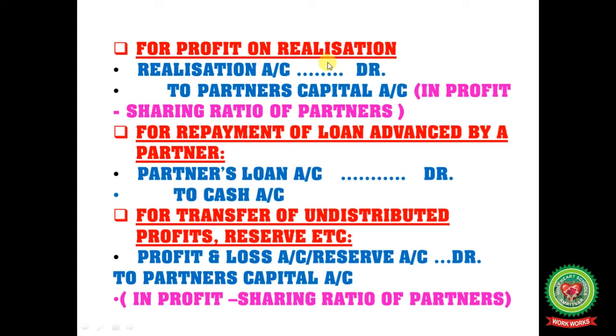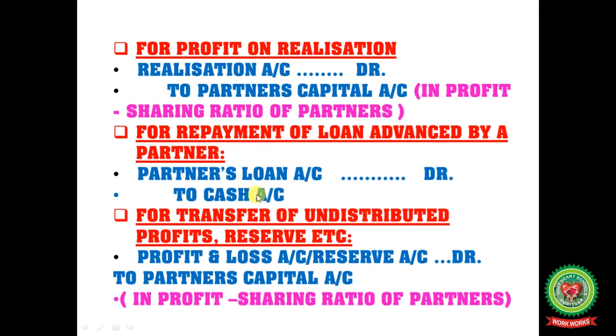For profit on realization, your entry here is that you are going to distribute the profit among the partners in the profit sharing ratio. Realization account debited to partners' capital account. For repayment of a loan advanced by a partner, in this case partner's loan account to cash. Here you paid the loan to the partner, so what goes out?